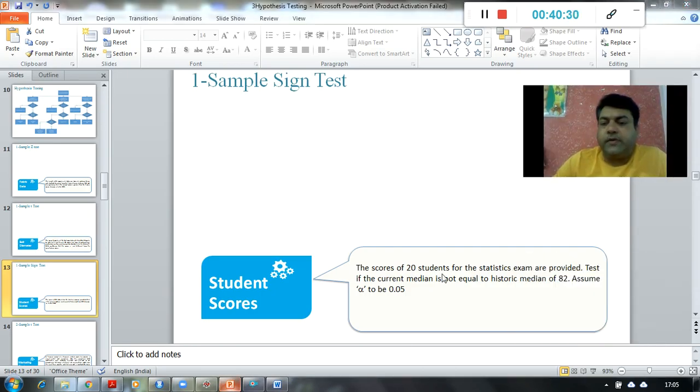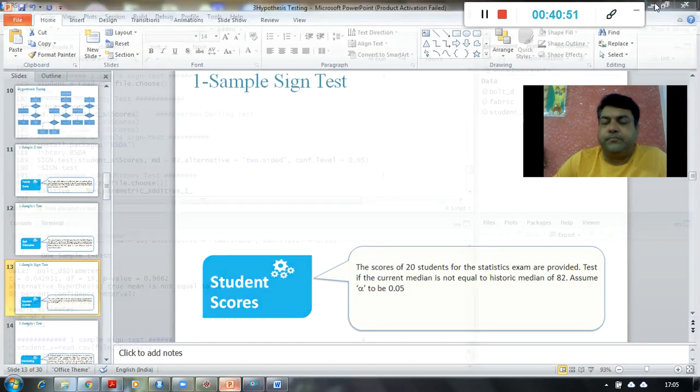The scores of 20 students for the statistics exam are provided. Test if the current median is not equal to the historic median of 82. So the historic median means the population median has been given, which is 82. Alpha is given as 0.05. So we have to test whether it is not equal to the historic median.